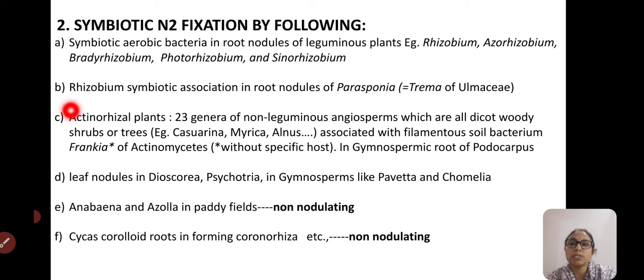Rhizobium also forms a symbiotic association with root nodules of another plant, Parasponia, which is popularly called Trema, of Ulmaceae.